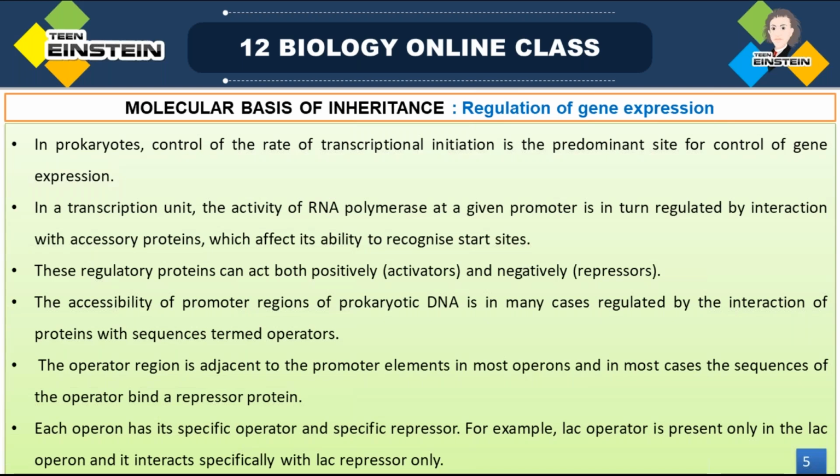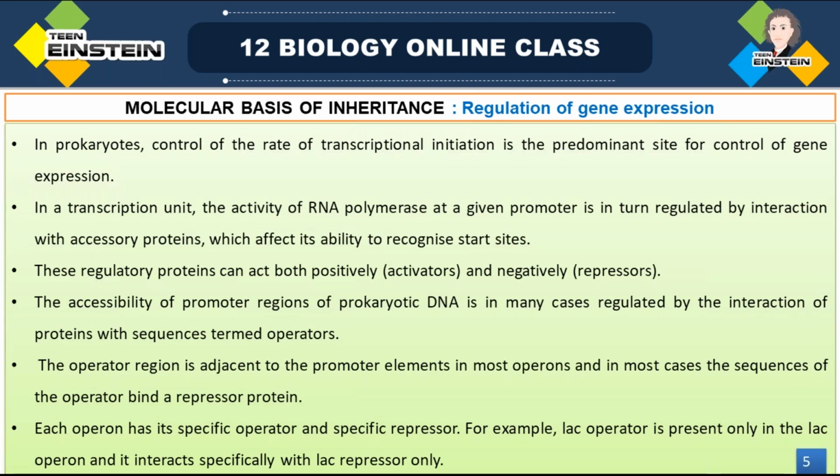We have already said RNA polymerase will come and bind at a given promoter region, and that starts the transcription process, right? So we can control protein expression only by regulating the initiation of this transcription process.